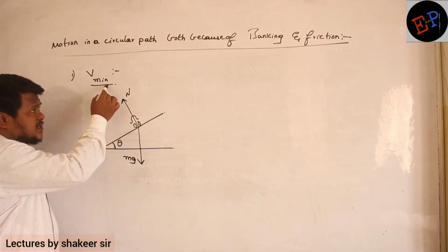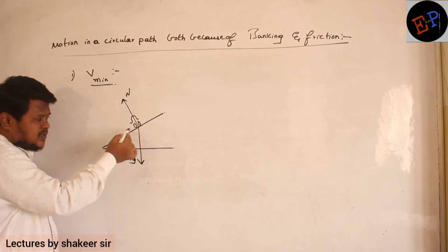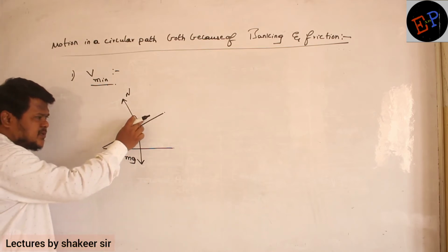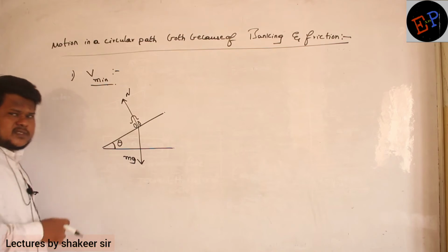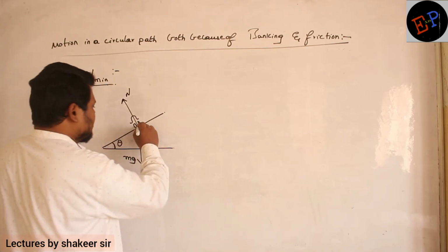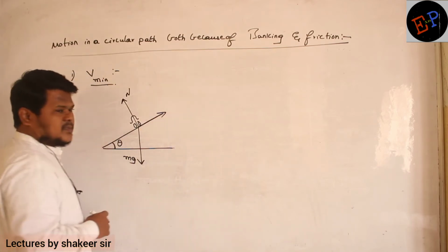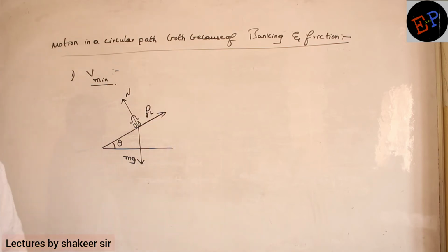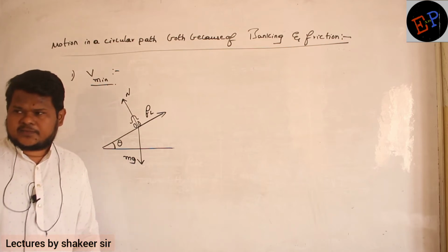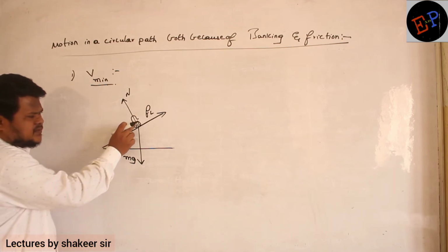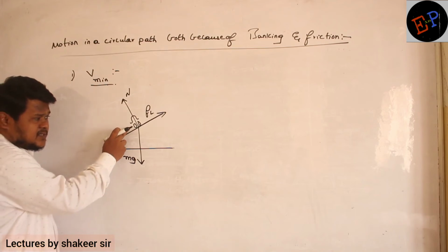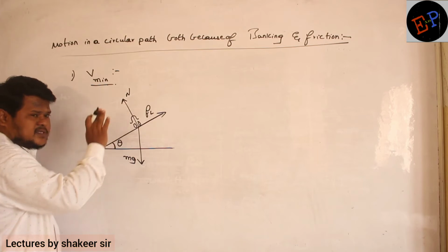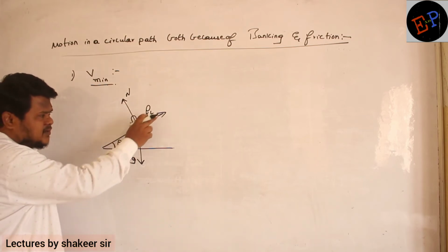If the body travels with a velocity less than this minimum velocity, then the body will start coming towards the center of the circle. So if a body starts coming towards the center of the circle, friction will act in which direction? Friction will act in the opposite direction. That's what we have studied, no? Are you able to understand? Friction will act in which direction? Friction will act in upwards direction. Minimum velocity means he is traveling with a very low velocity. And if he travels with a velocity less than this velocity, then the body will start coming towards the center, and friction always acts in the opposite direction. So this is the direction of limiting friction.